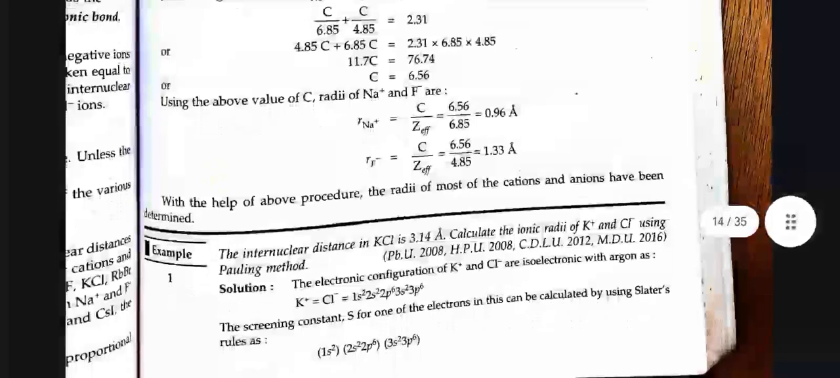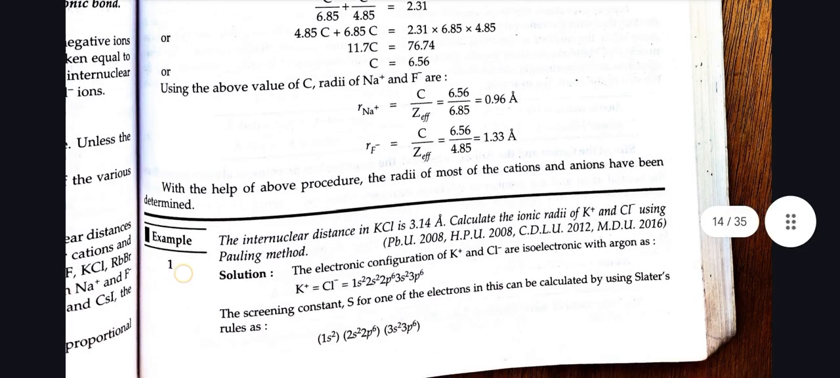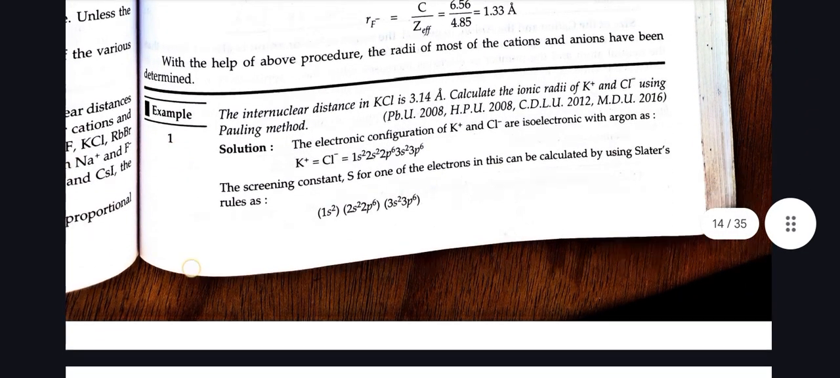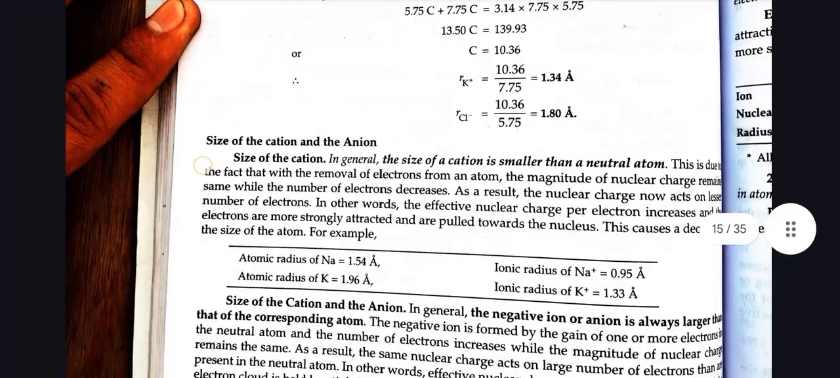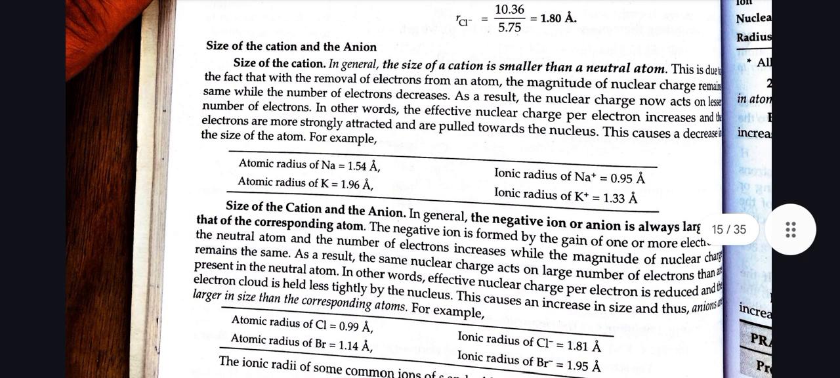Now we move forward to the size of cation and anion. Size of the cation. In general, the size of a cation is smaller than the size of the neutral atom. This is due to the fact that with the removal of an electron from an atom, the magnitude of nuclear charge remains the same while the number of electrons decreases. As a result, the nuclear charge now acts on a lesser number of electrons. In other words, the effective nuclear charge per electron increases and the electrons are more strongly attracted and pulled towards the nucleus. This causes a decrease in the size of the atom.